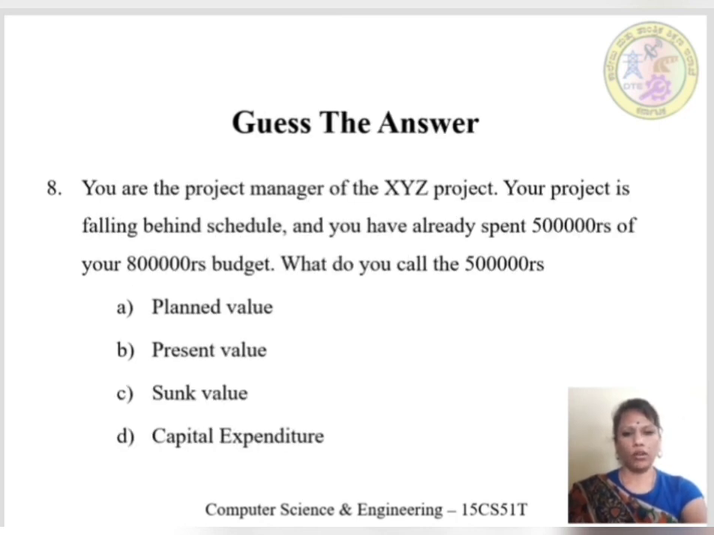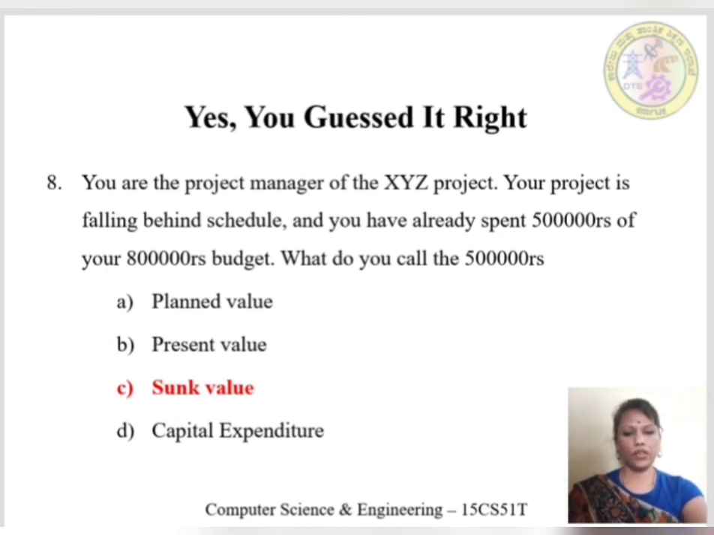Last question of this session. You are the project manager of the XYZ project. Your project is falling behind schedule and you have already spent 5 lakh rupees of your 8 lakh rupees budget. What do you call the 5 lakh rupees? Option A, planned value. Option B, present value. Option C, sunk value. Option D, capital expenditure. Guess the answer for this, students.